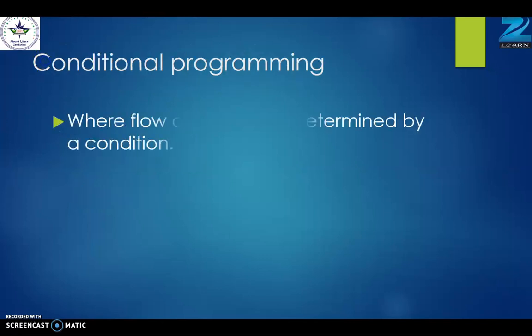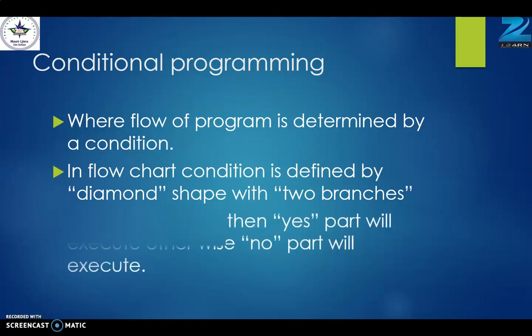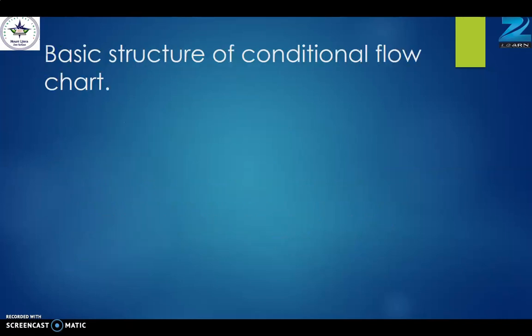Conditional programming, where the flow of the program is determined by a condition. In a flowchart, a condition is defined by a diamond shape with two branches. If the condition is true, then the yes part will execute, otherwise the no part will execute. Basic structure of a conditional flowchart.